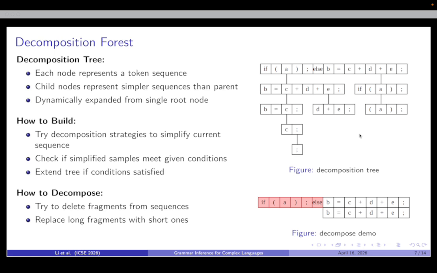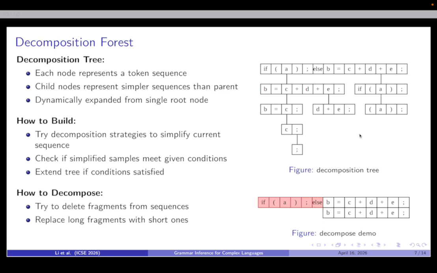When building the tree, we start from the root and look for child nodes that satisfy the given condition. We keep going until no more child nodes satisfy the given condition. Then we try some decomposition strategies to simplify the current node sequence. If the simplified example satisfies the given condition, the tree grows and we continue down.